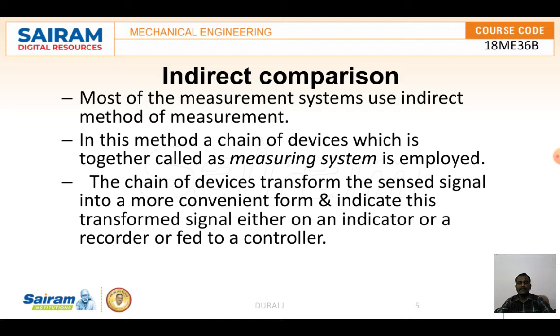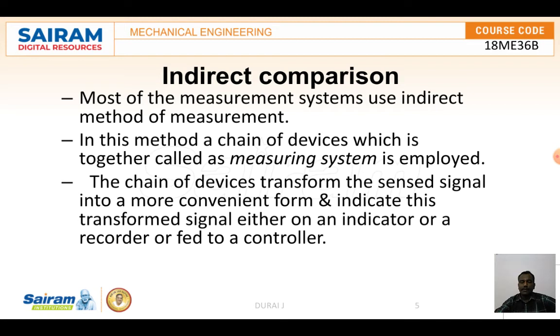The chain of devices transforms the sensory signal into a more convenient form and indicates this transformed signal either on an indicator or a recorder, or feeds it to the controller. More simply, in indirect comparison the signal is transformed from one form into another form.